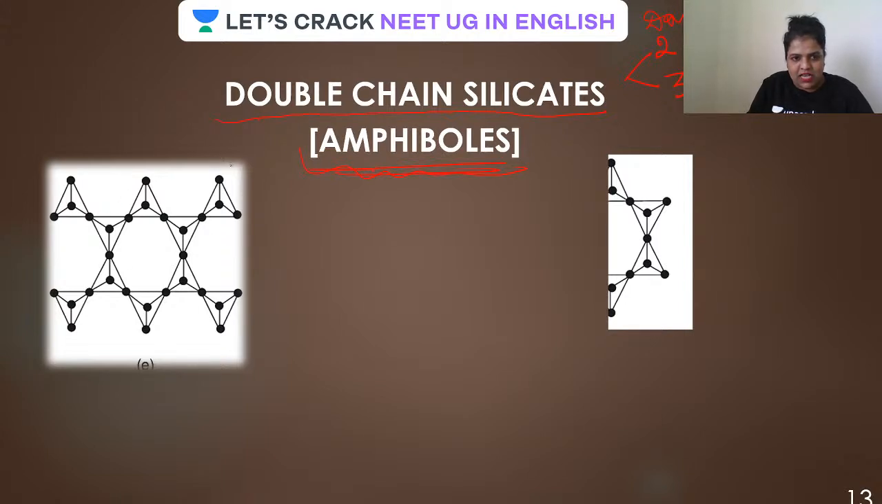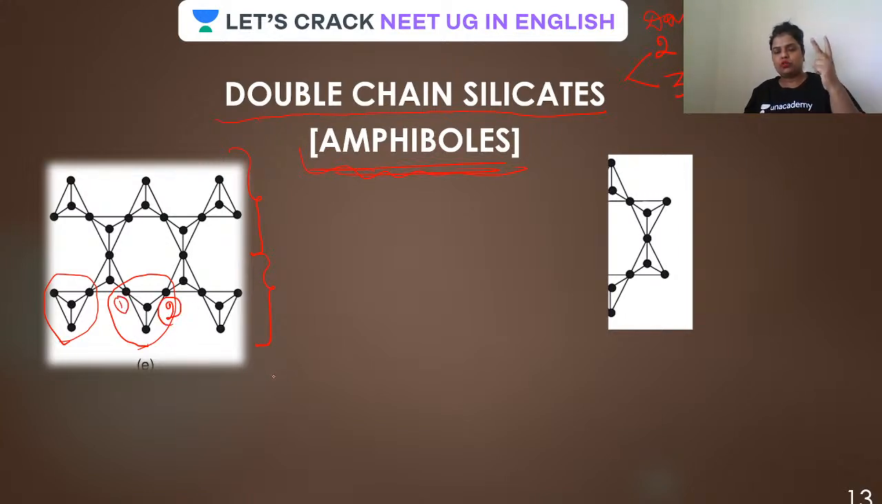So just have a look at this. See, guys, these are, you can say, two simple chains, isn't it? Two simple chains are further attached. Now look at this unit. This particular one is attached to another tetrahedron through only two oxygen. But guys, just look at this one, through which the two chains are joined. This is attached to another tetrahedron through 1, 2, and 3, that is, 3 oxygen atoms.